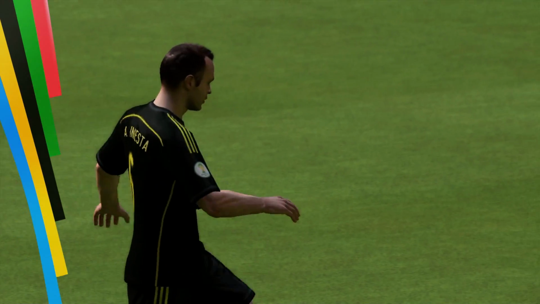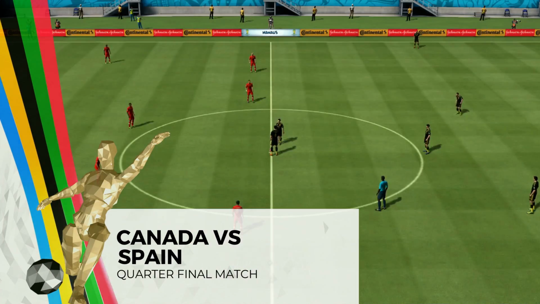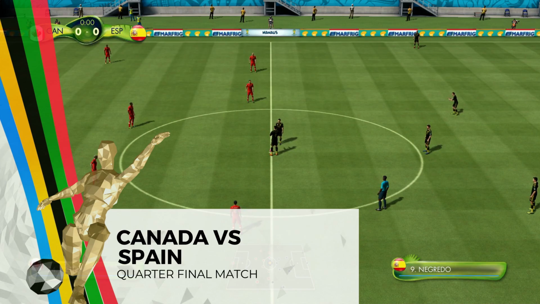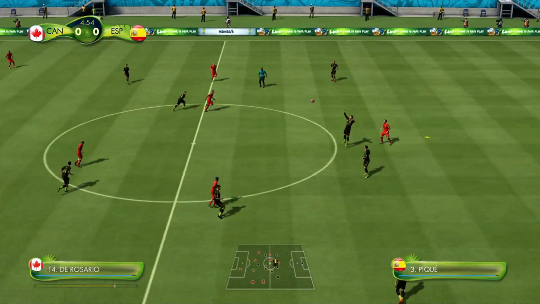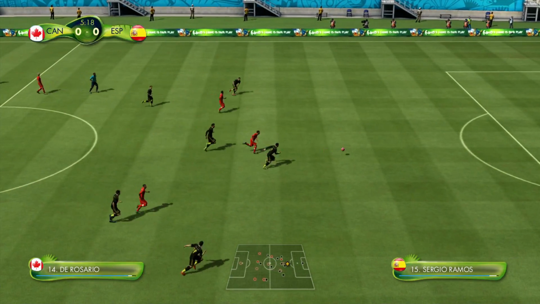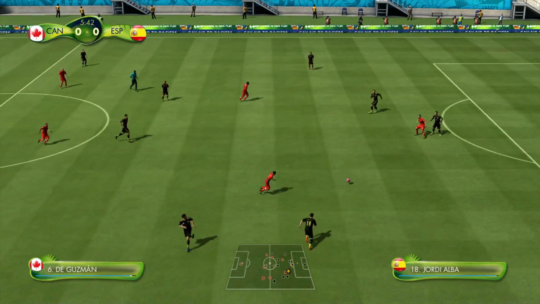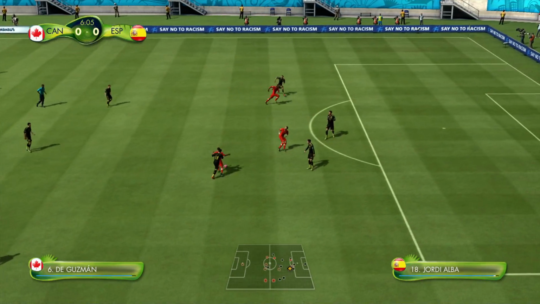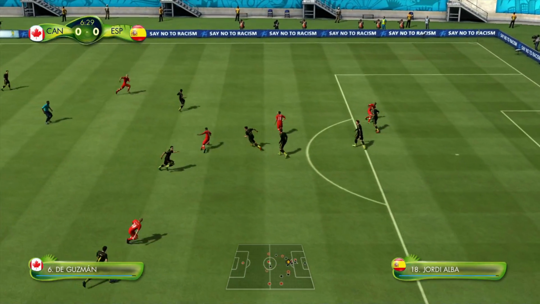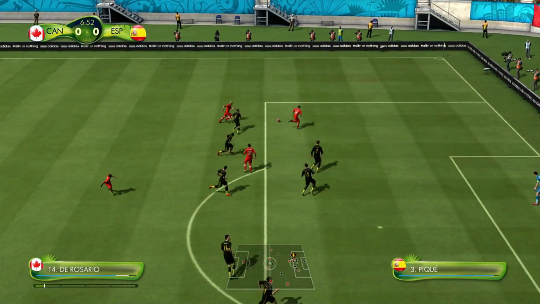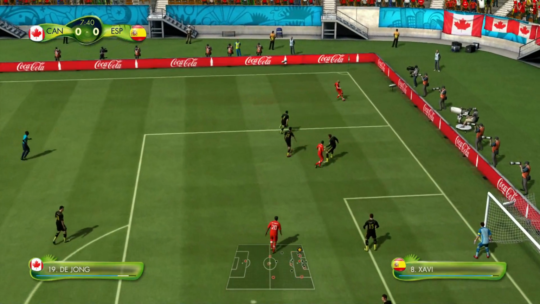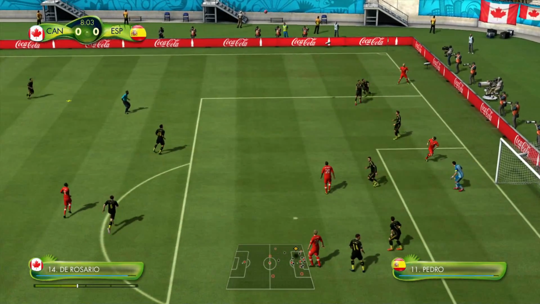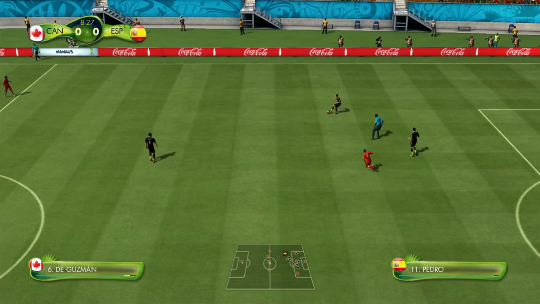It's going to be a huge ask for Canada to actually even do anything in this game, I feel. I think Spain are going to absolutely dominate. I think the strategy for Canada will be just defend and hope that Spain make a mistake, and they almost did there. Canada have got the ball here, and they're trying to push their way past Spain. Good ball. De Jong, Rosario. Already Canada in Spain's box. They must be thinking to themselves, how did they get in that position? But it's cleared away by Spain.